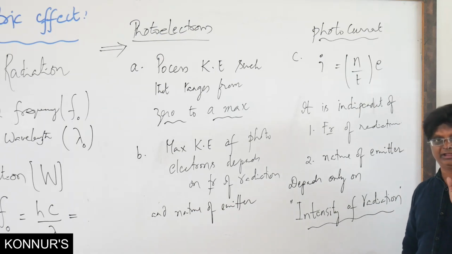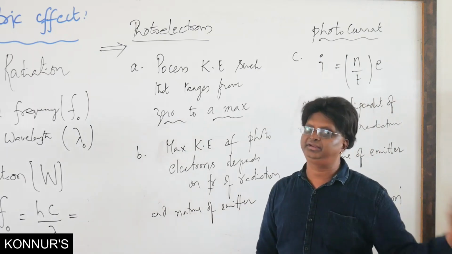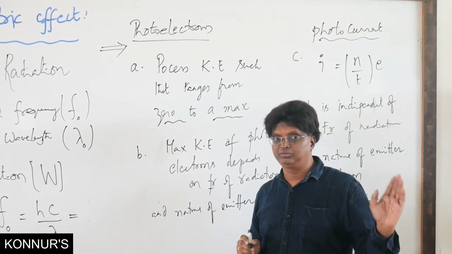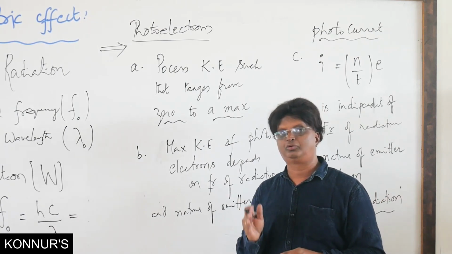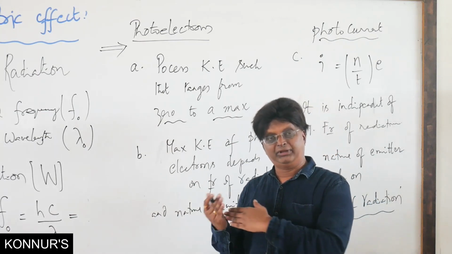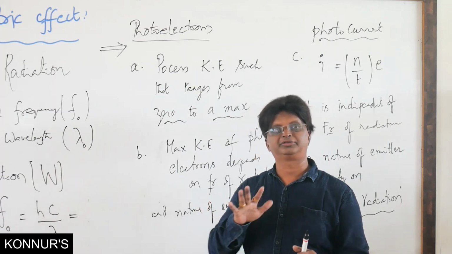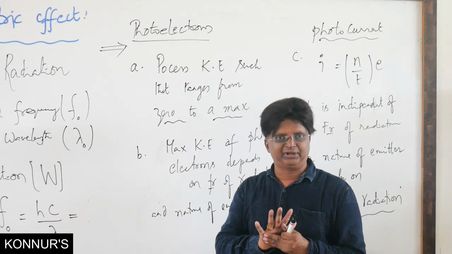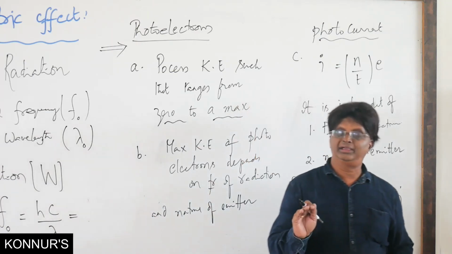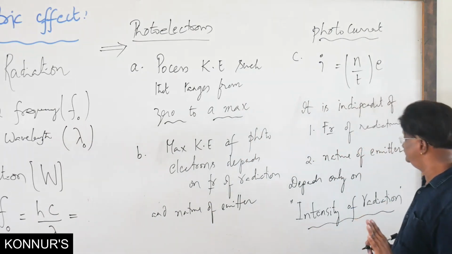It can also be a kind of conceptual question, remember. According to wave theory, the definition of intensity is different from that here. There it is energy per unit area per unit time. Here we refer to the number of photons incident per unit area per unit time. And when it comes to the question of photocurrent, more photocurrent is because of more number of photons incident, more number of electrons ejecting. That will be explained by Einstein's photoelectric theory. Now do remember this as a conceptual thing.